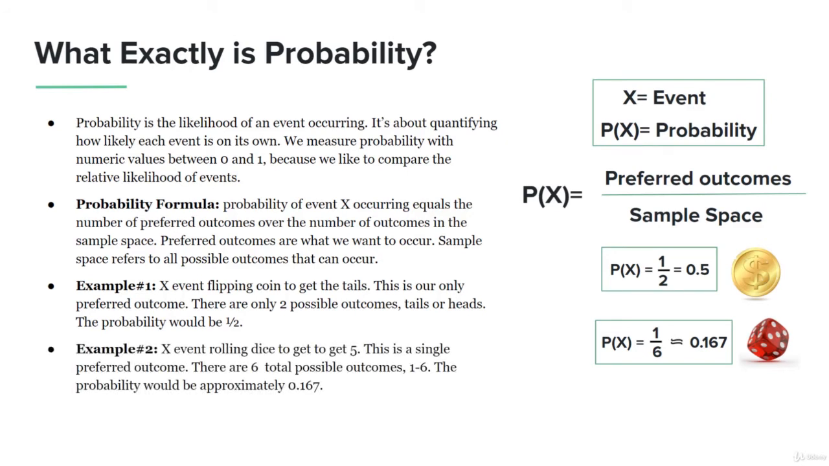Let's go over another example, one that involves rolling a die, a little bit more numbers involved here. We're rolling the die and we want to get a 5. This is a single preferred outcome, 1. And there are 6 total possible outcomes, because on the die you have 1 through 6. So the probability of you landing on a 5 is 0.167, because you have 1/6.